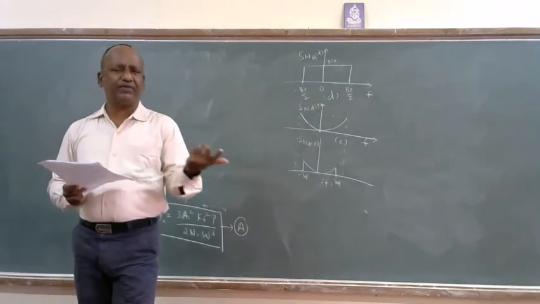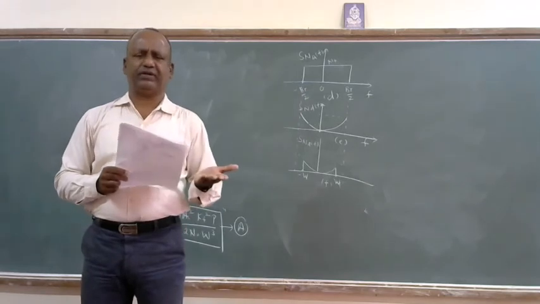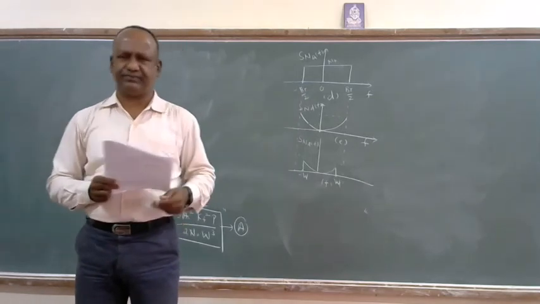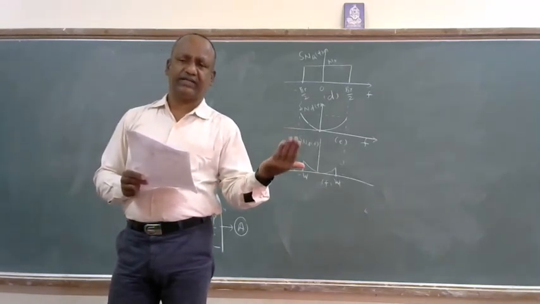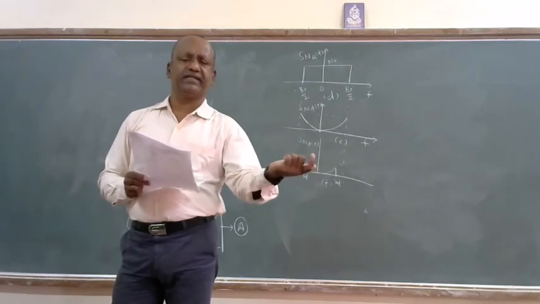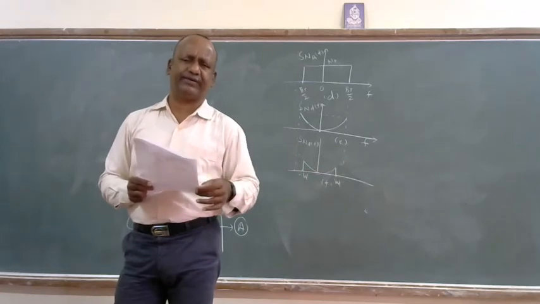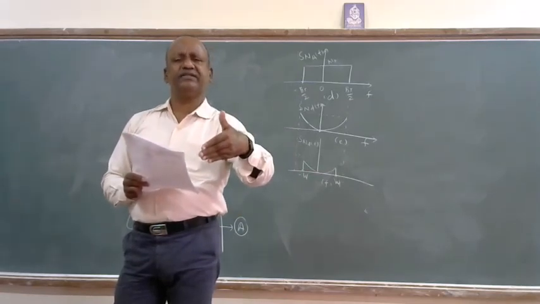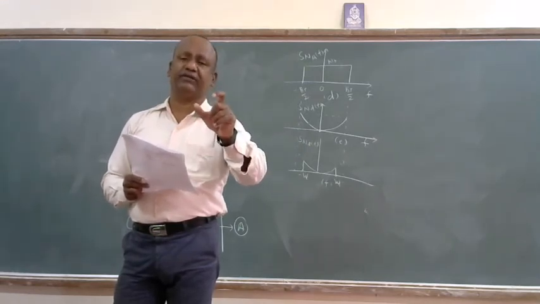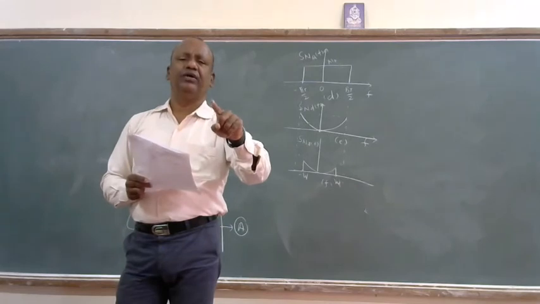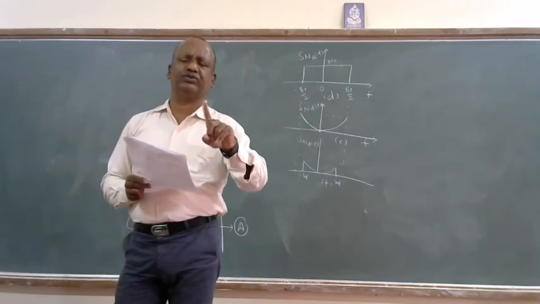The average power of that is 1 by 2 A_C squared. The input is x of t, which equals s of t plus n of t. The signal component s of t is the FM wave, with average power 1 by 2 A_C squared. The noise average power at the input side in the given message bandwidth is N naught B_T, and in the message bandwidth W, it is N naught W.